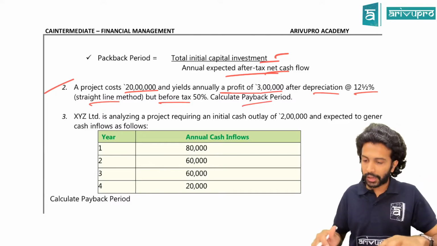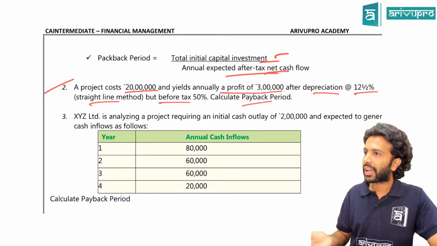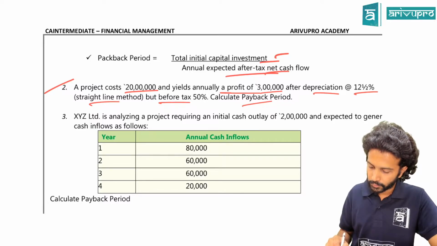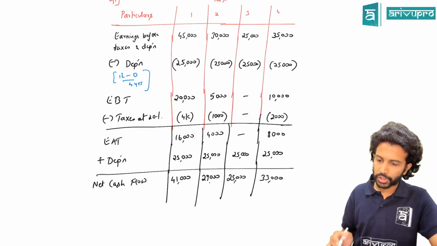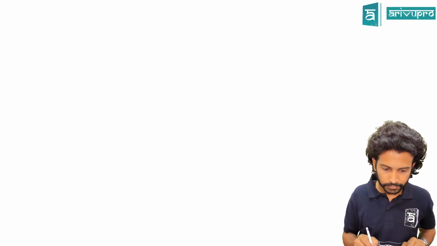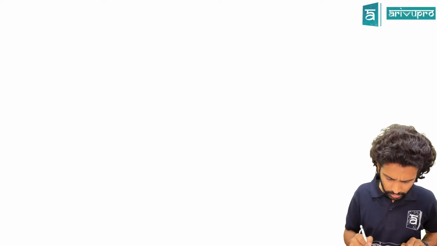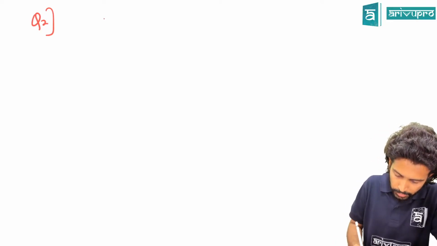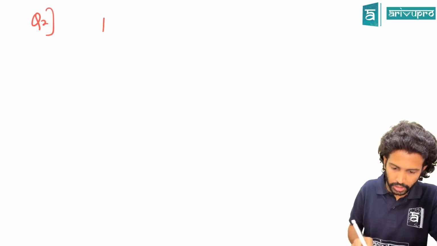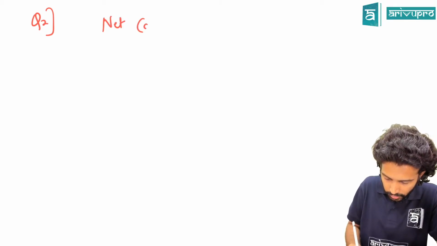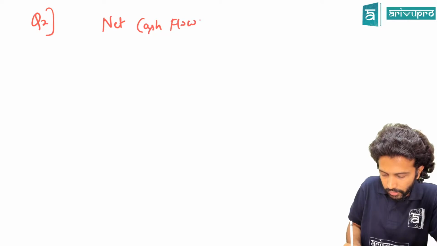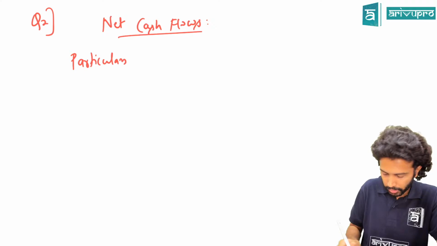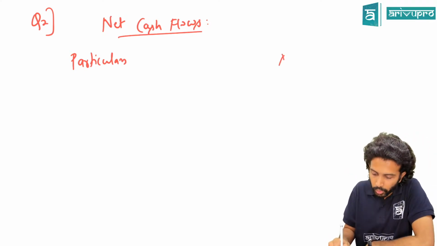But before we go ahead and calculate the payback period, first we have to calculate the cash flows or net cash flows required for us. Can we do that calculation? Everyone following or no? Question number 2. Okay, particulars, or I can write here net cash flows. Particulars, amount.